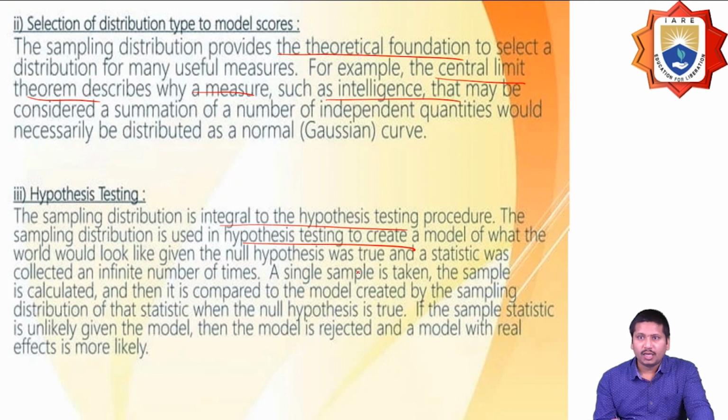A simple sample is taken, the sample statistic is calculated, and then it is compared with the model created by the sampling distribution. If the sample statistic is unlikely given the model, then the model is rejected, and the model with real effects is most likely.